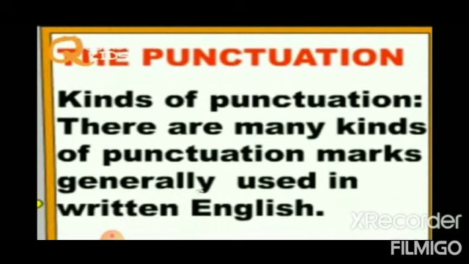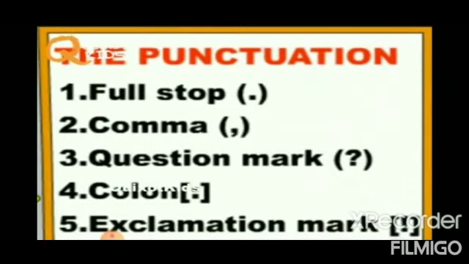There are many kinds of punctuation marks generally used in written English. The punctuation marks are full stop, comma, question mark, colon, exclamation mark, etc.